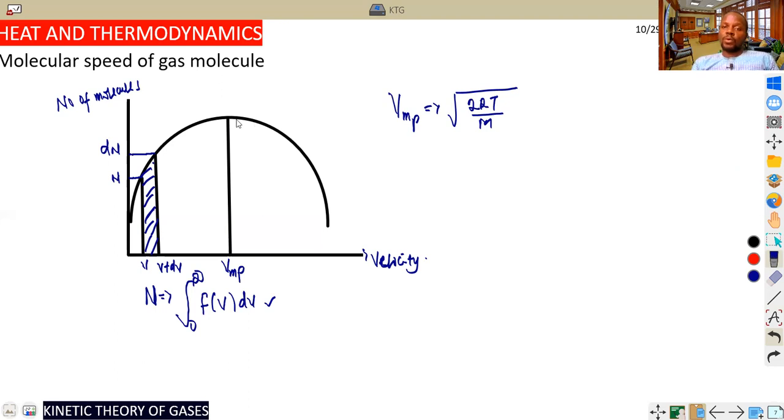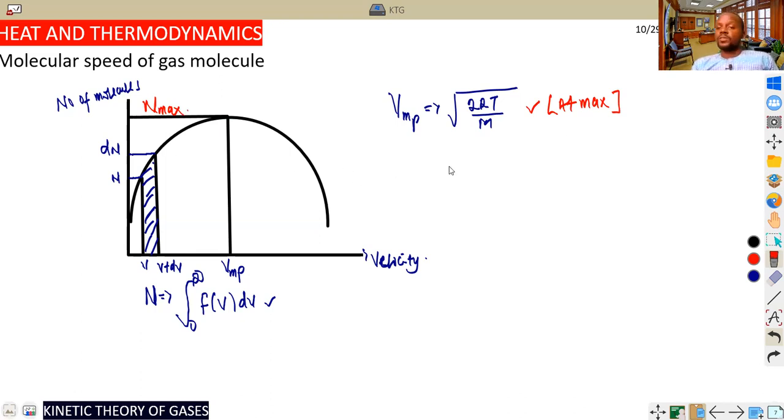At that particular point, the most probable velocity of a gas, we have the maximum number of molecules. So you can see why we need that. At the most probable point, we have a maximum, just like saying maximum from your math knowledge. So n, the number of molecules, is maximum. At maximum, the most probable velocity is given as the square root of 2RT by m, which is very important for all students to keep in mind.